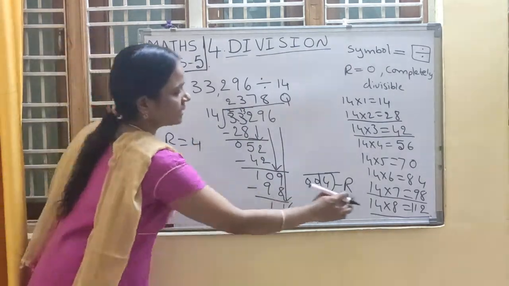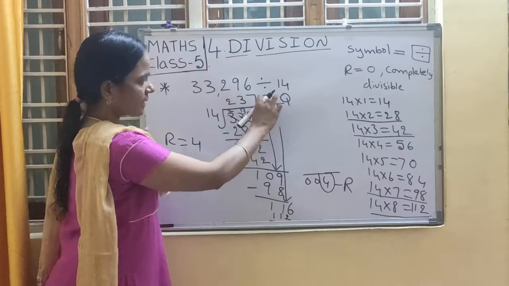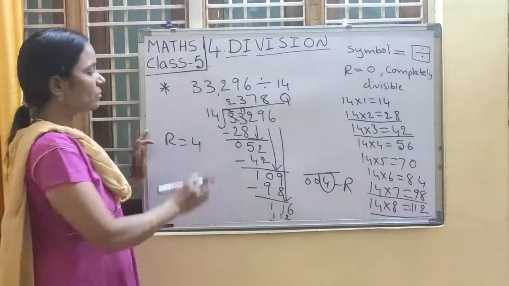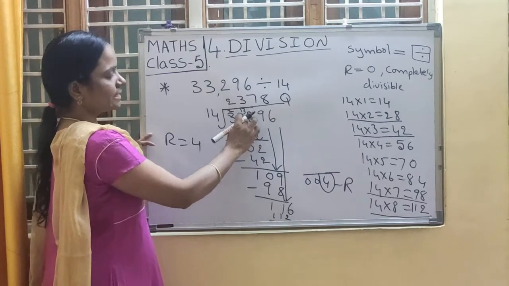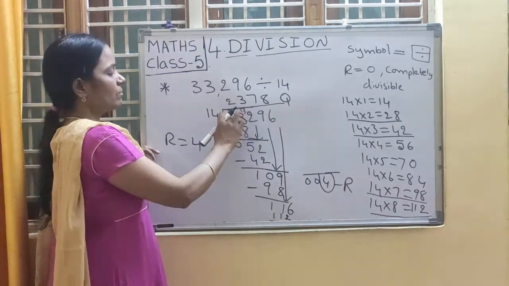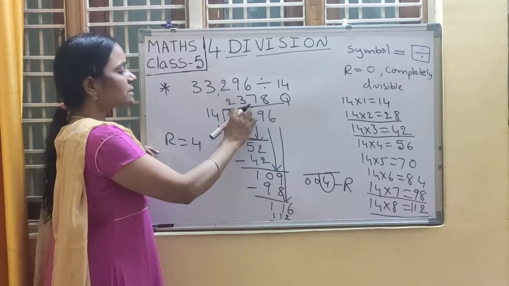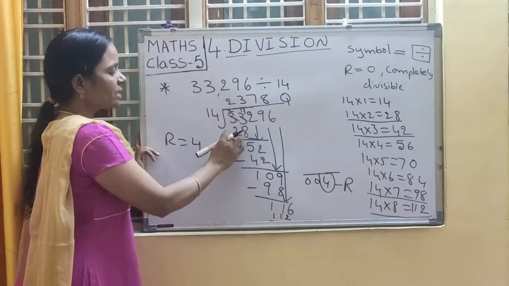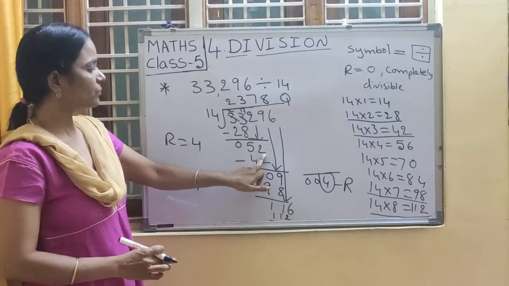Yes, 14 8s are 112. Up, write down 8, down, write down 112. Shall we check again? 14 2s are 28. 13 minus 8, we can't do. So borrow from 3. 3 becomes 13. 13 minus 8 is 5. Here this becomes 2. 2 minus 2 is 0. Now bring down 2, making 52.